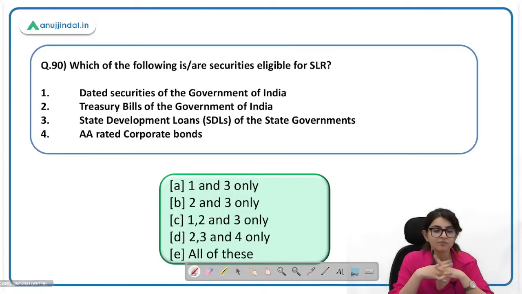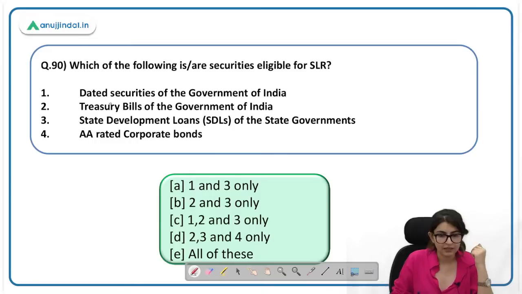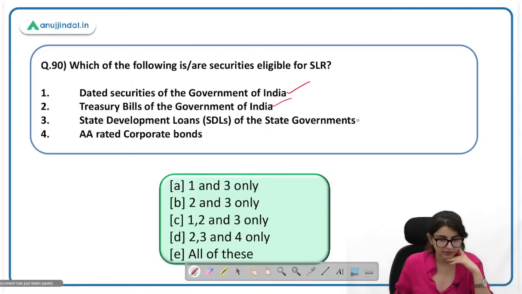89th का B. Which of the following is our securities eligible for SLR? ये previous year question है, पहले भी आया हुआ है. Rated securities by the government of India. Correct. T-bills for the government of India. This is correct. State development loans of the state governments. This is also correct. AA rated corporate bonds. This is incorrect. So here 1, 2, 3 are correct and yes, C.